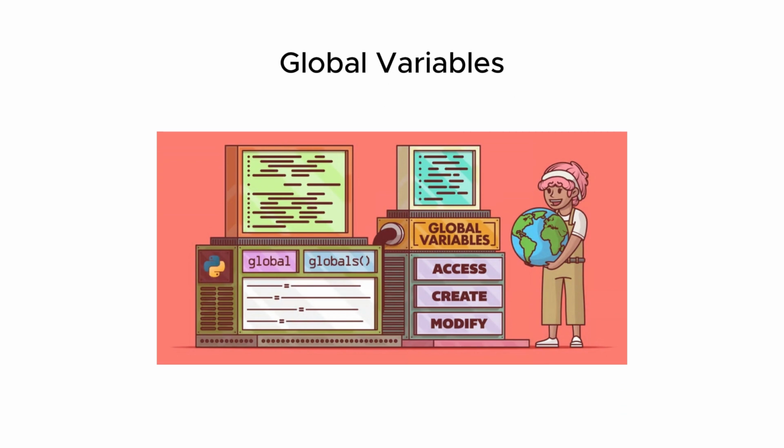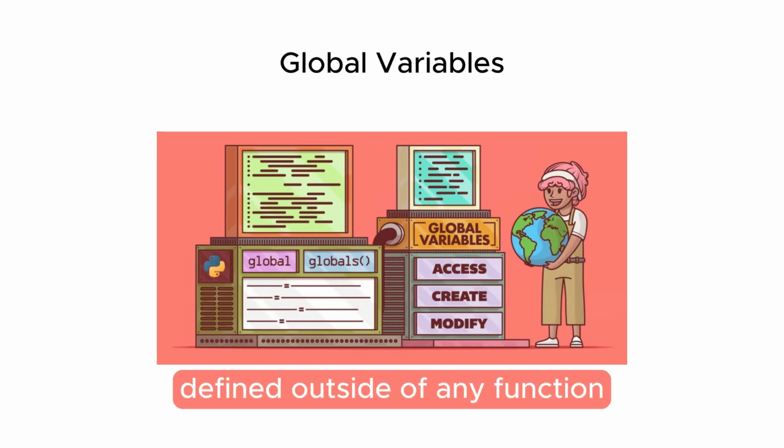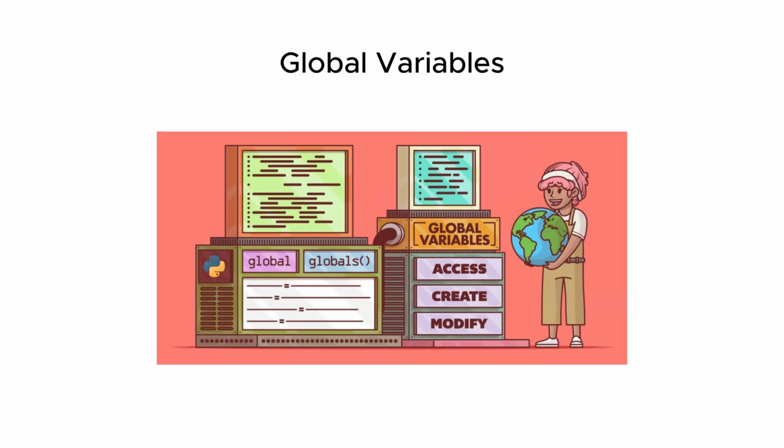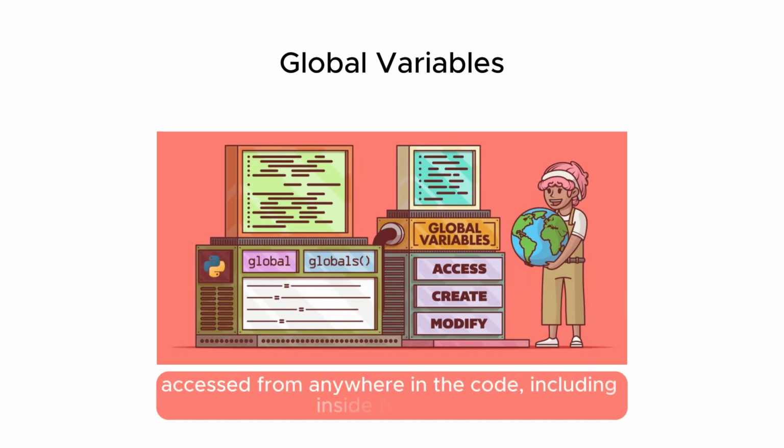Global variables. Global variables are variables that are defined outside of any function. They can be accessed from anywhere in the code, including inside functions. However, if we want to modify the value of a global variable inside a function, we need to use the global keyword to indicate that we are referring to the global variable and not creating a new local variable.